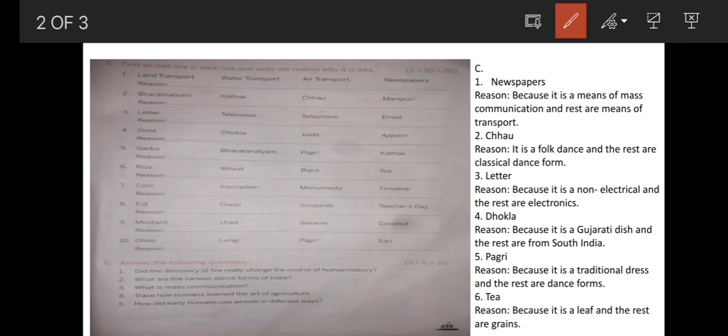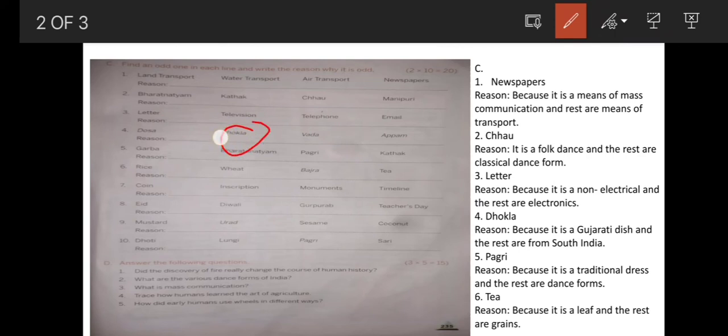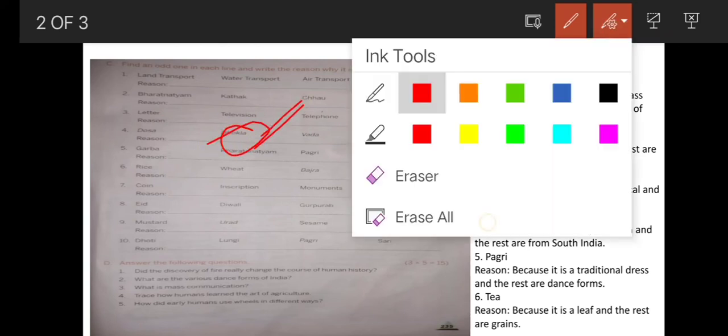Next, 4. Dosa, dhokla, vada, appam. Which is the odd one? That is dhokla. Dhokla is the odd one. Why? Because dhokla is a Gujarati dish and the rest are from South India. Dosa, vada, appam, these are dishes from South India, and dhokla is a dish from the state Gujarat. This is a Gujarati dish.